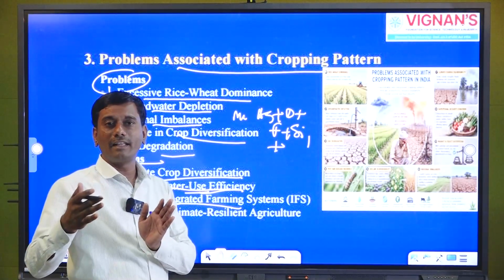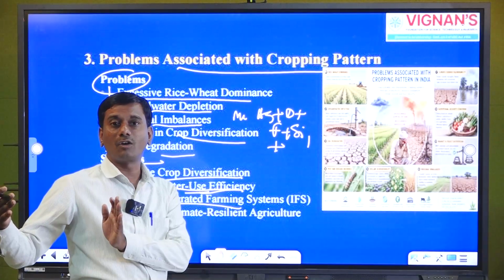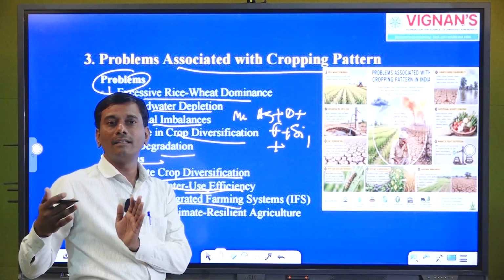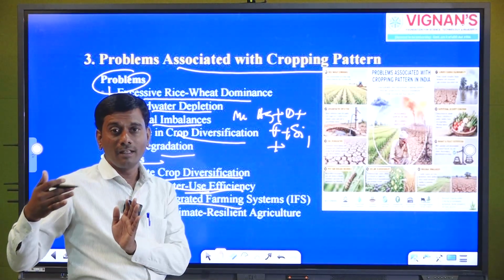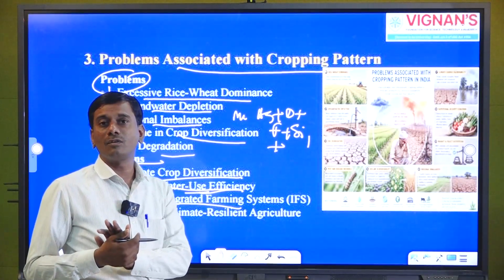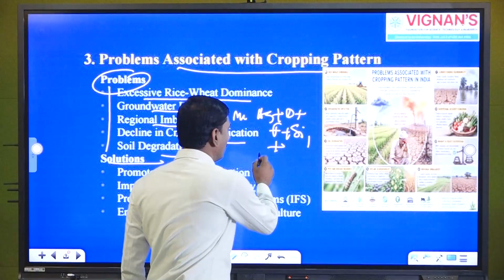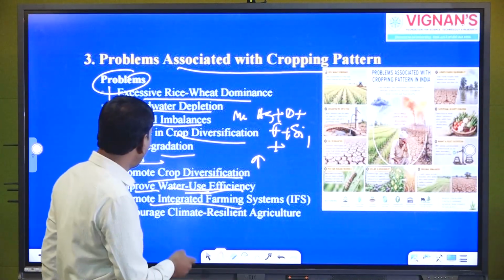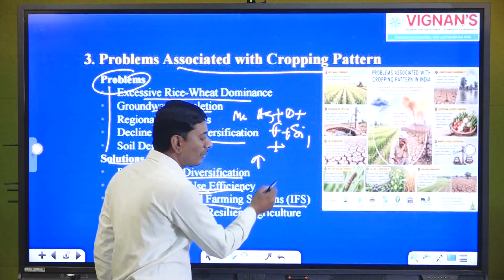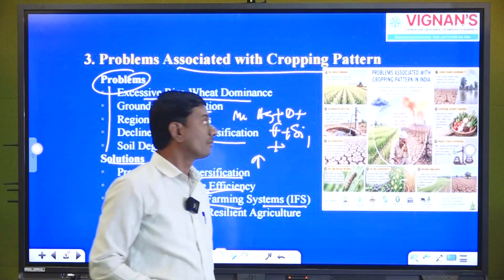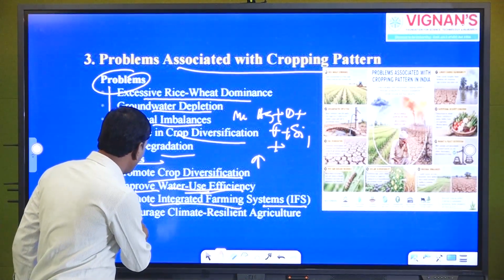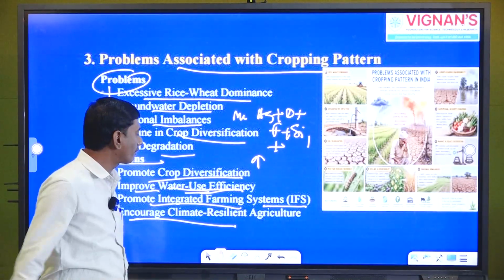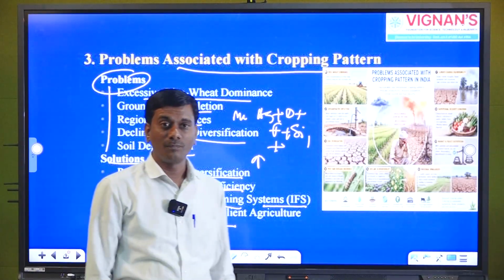Cropping along with dairy and subsidiary occupations, so that per capita consumption and the income of each person can also increase. That is why the integrated farming system is a very important solution for the problem. Lastly, we can go with encouraging climate resilient agriculture.